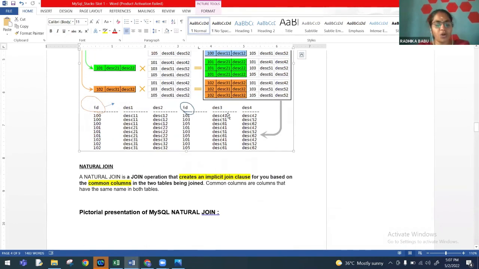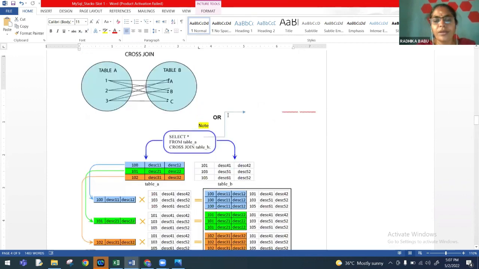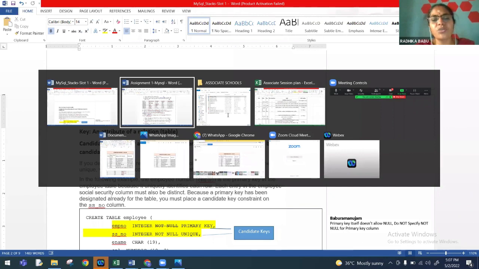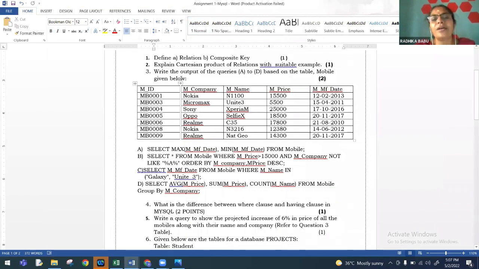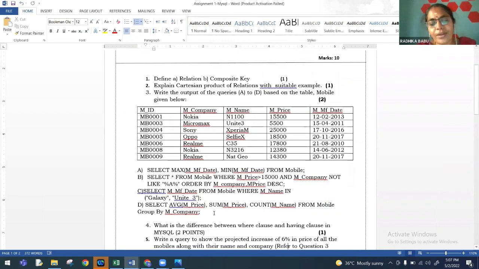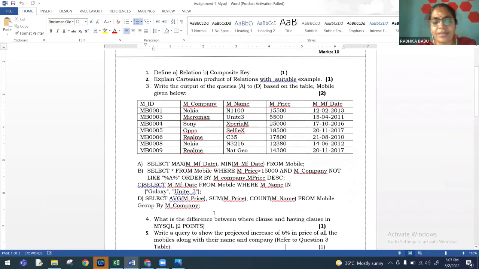So I'll be sharing this document in the WhatsApp group also, so we can make use of this. And I have just created one small assignment for us to check. This assignment will also be shared in the group, and it is for only 10 marks. Probably tomorrow we can visit these answers. We can exchange the answers here in the group itself, so that we can cross-check whether our understanding is clear, and wherever some clarifications are needed, they can be further discussed.